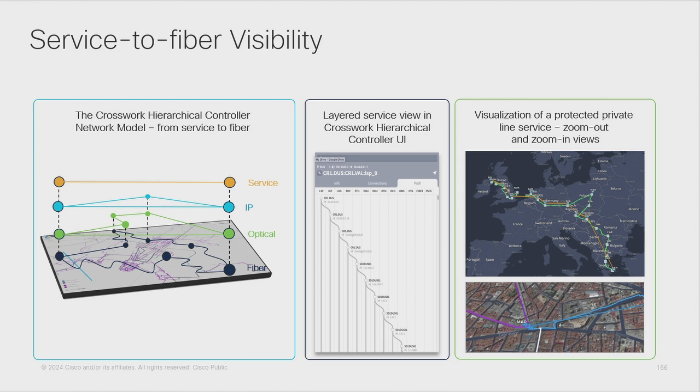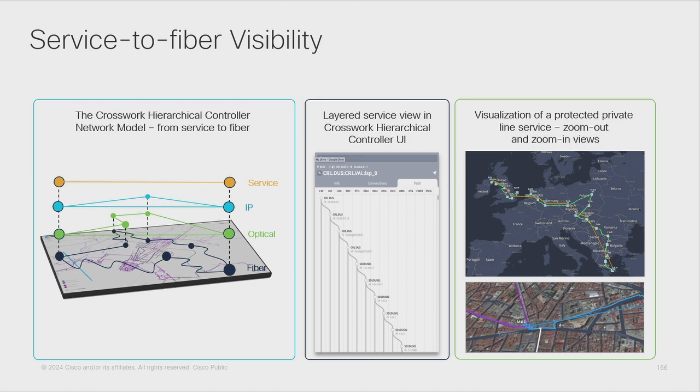So we're able to see how it traverses a router path, but also the transponders, the ROADMs, and even all the way down to the optical amplifiers, for example.